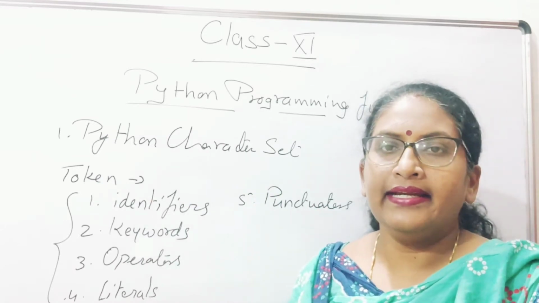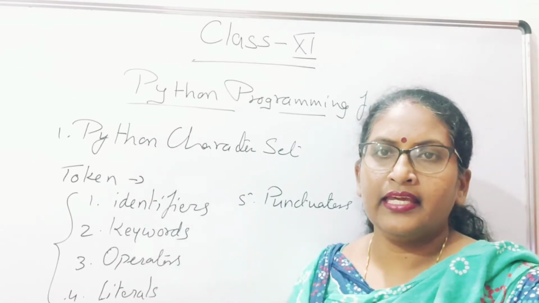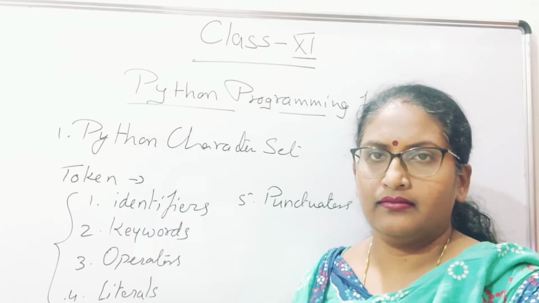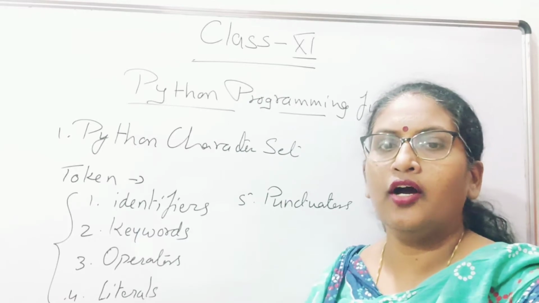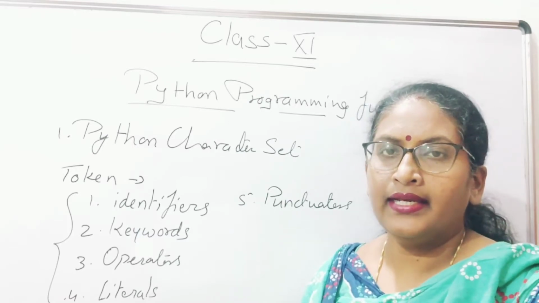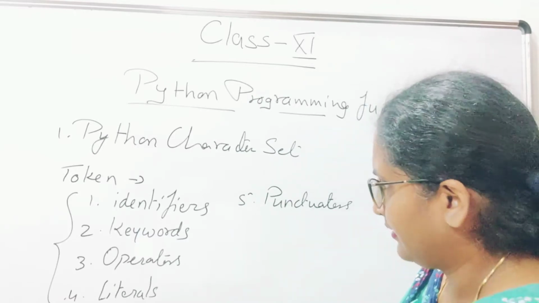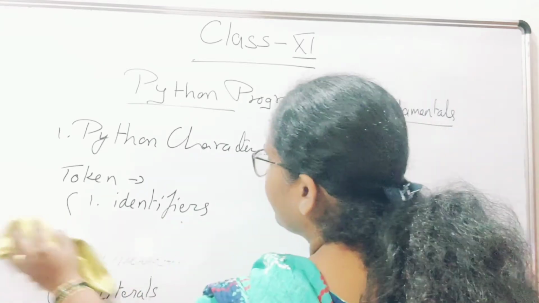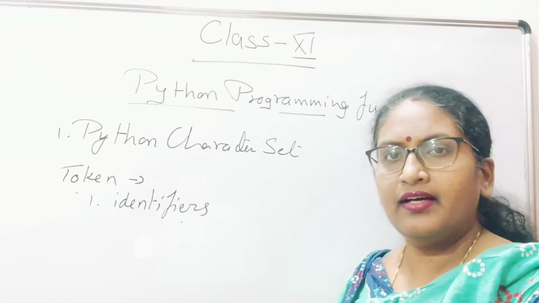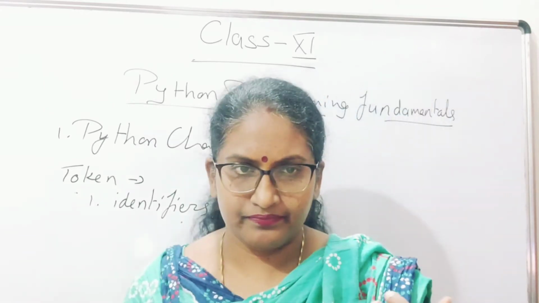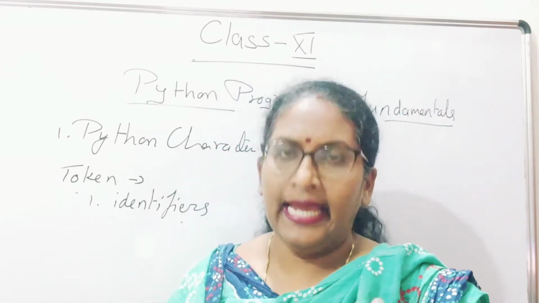The identifiers. Identifier means the name of any variable, right? The name of any variable, constant, function or module is called an identifier. Identifier means any name given by the programmer in any module.